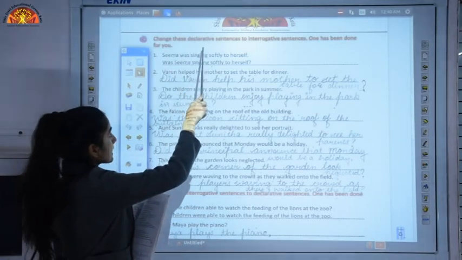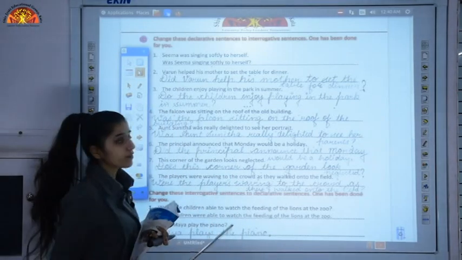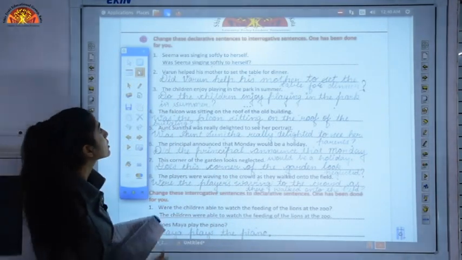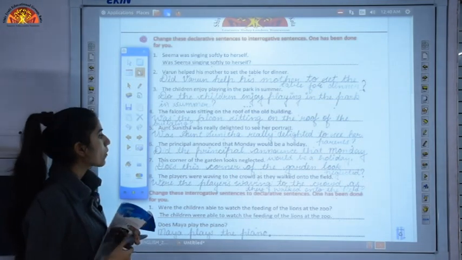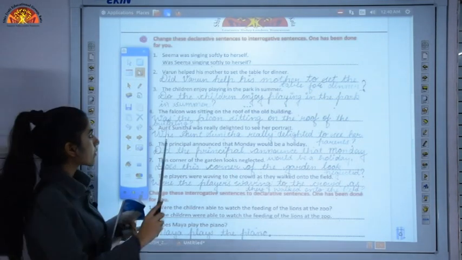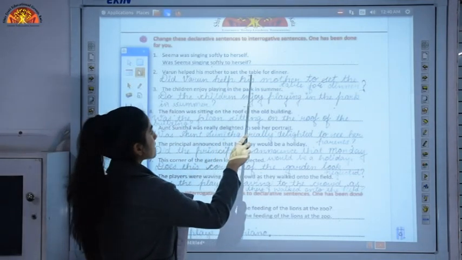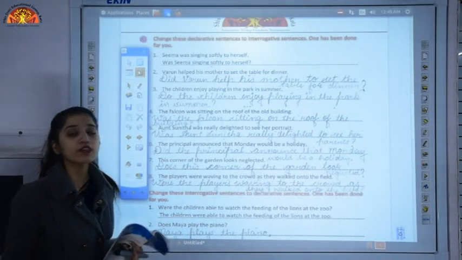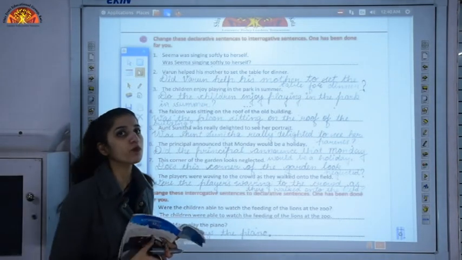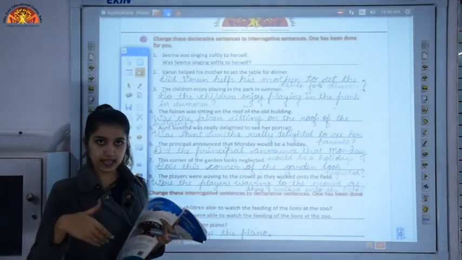Change these declarative sentences to interrogative sentences. Okay, so what do we have to do? We have to change the declarative sentences into interrogatives. As you can see in the second one, Varun helped his mother to set the table for dinner. We are not given an auxiliary verb over here. As I have told you, we will change according to the tense it has.